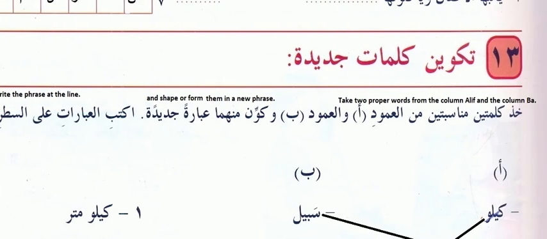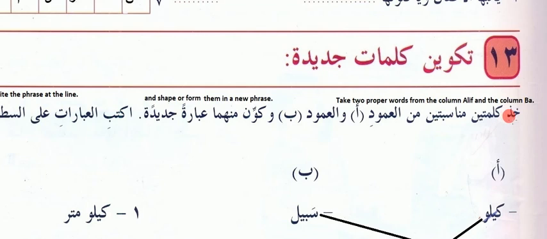Write the phrase on the line. So now khuz means take or hold, kalimatain two words, munasibatain proper, min al-amud from the column, amud means column, alif column or column ba, wa kawwin means complete, minha from that, ibara means phrase, jadida new, iktub write, ibarat the phrases, ala on, satar line.